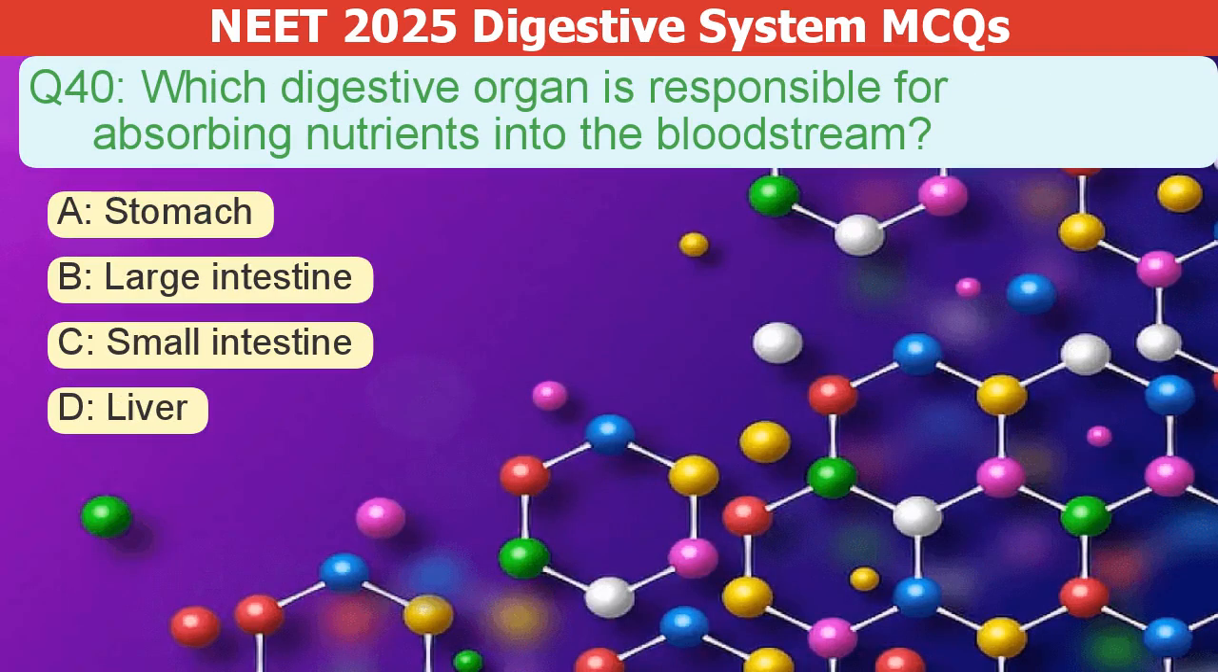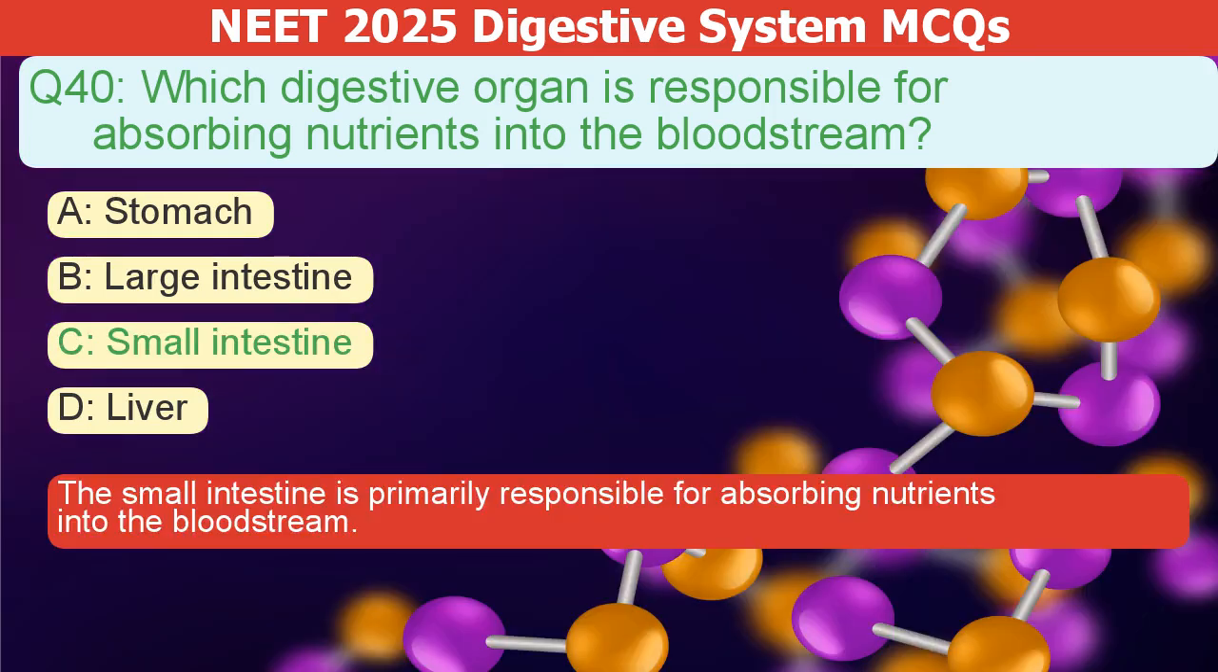Which digestive organ absorbs nutrients into the bloodstream? A. Stomach. B. Large intestine. C. Small intestine. D. Liver. The correct answer is C. The small intestine is primarily responsible for absorbing nutrients into the bloodstream.